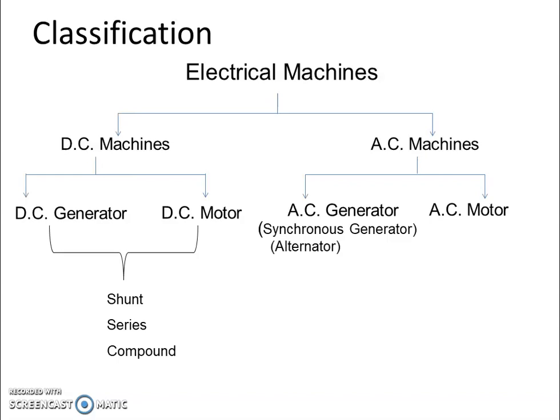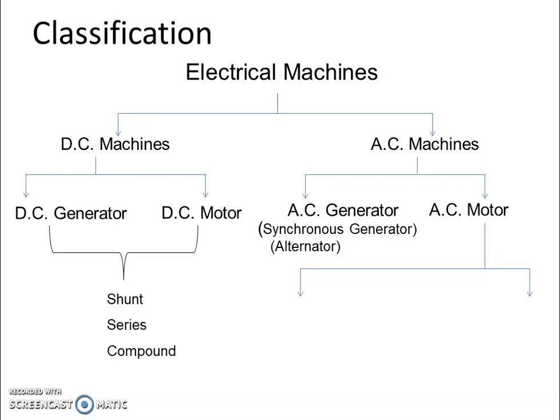Synchronous generators, alternators or AC generators. These are the main generators which are used in all the power systems to generate electricity, whether it is thermal power stations or hydro power stations. AC generators are used everywhere as the main source of producing electricity.